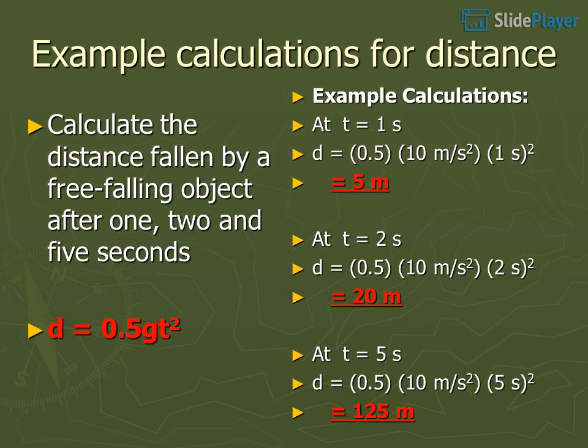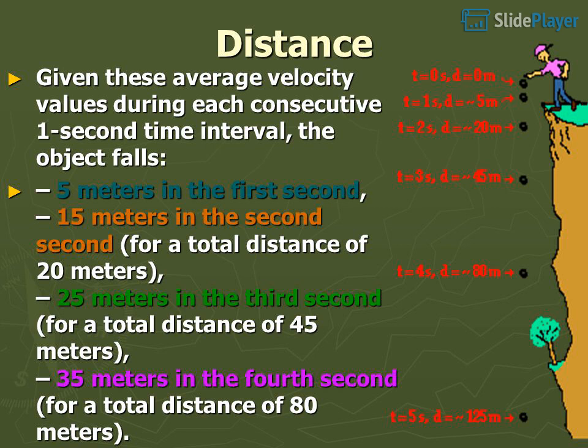At t equals 5 s, d equals 0.5 times 10 meters per second squared times 5 s squared, equals 125 meters. Calculate the distance fallen by a free-falling object after 1, 2 and 5 seconds. d equals 0.5 g t squared.